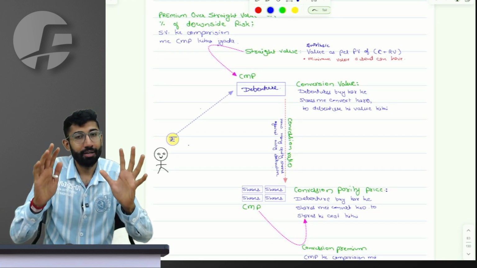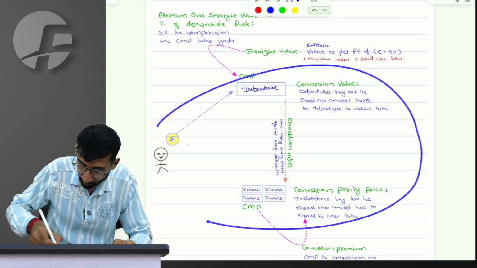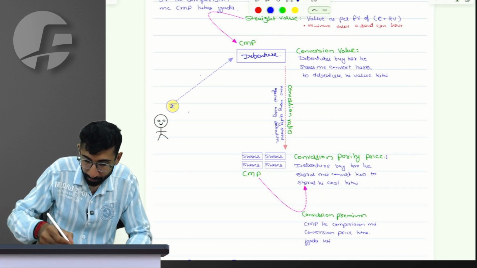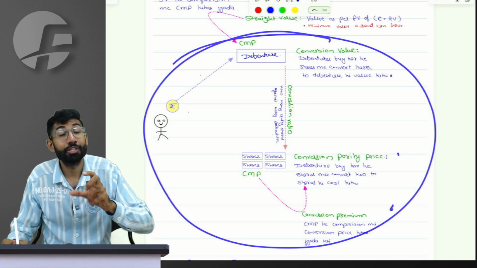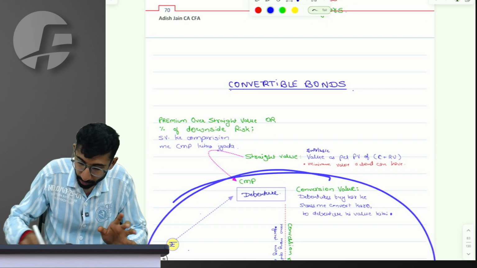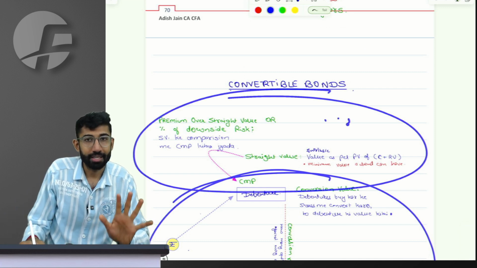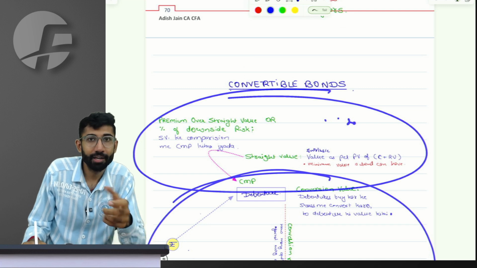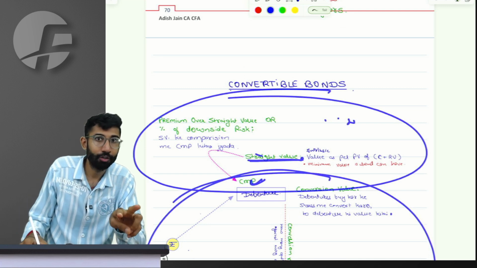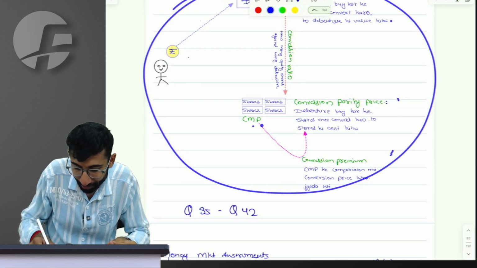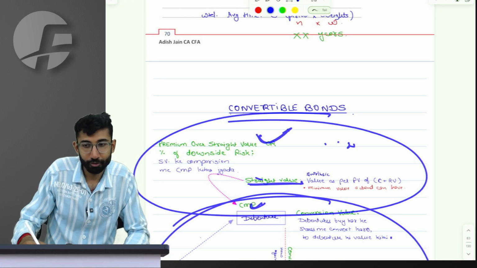I think this chart is able to explain the different sections to you. This section, or maybe this entire section, is related to conversion involving shares. This particular section has nothing to do with conversion of shares directly. Indirectly, obviously, it has, because the price in the market is higher than straight value only because of the conversion option. But you don't have anything to do with the share price in the section which is above over here.